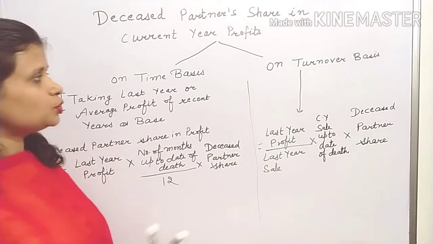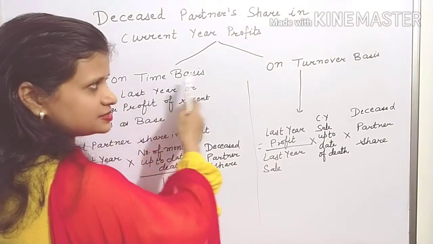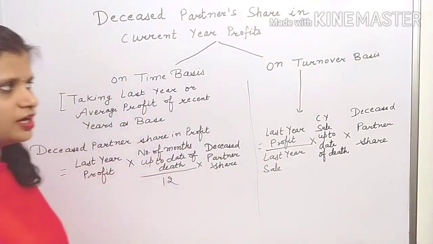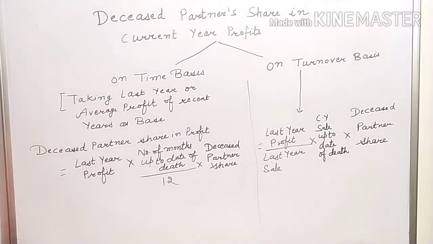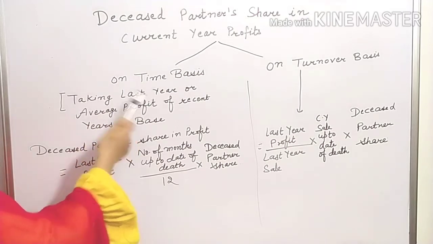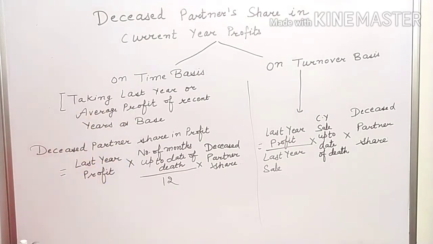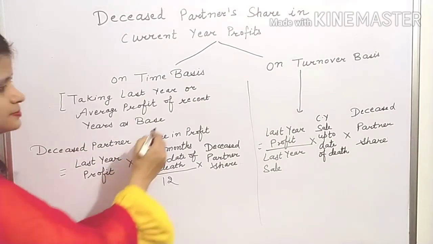You can use two bases. One is time basis and the second one is turnover basis. When we take time basis for calculating the deceased partner's share, we can take last year as a base, and we can also take the average profit of recent few years as the base.